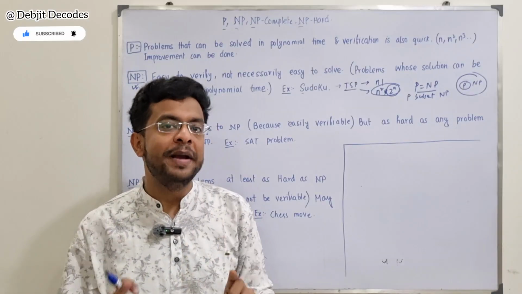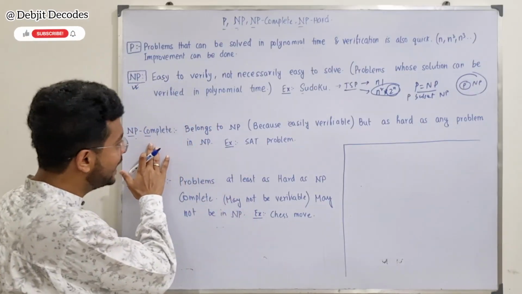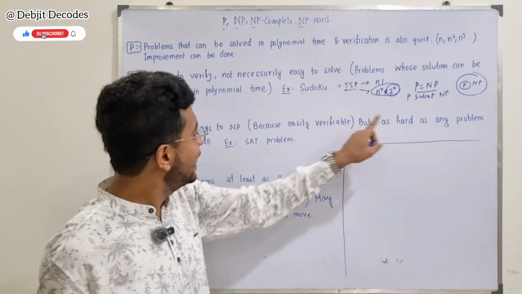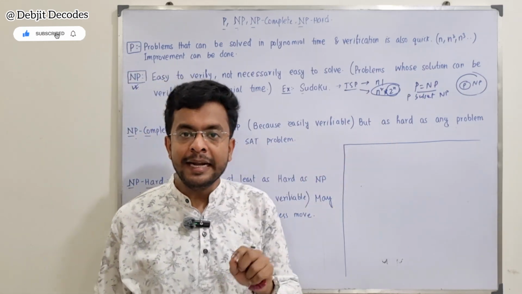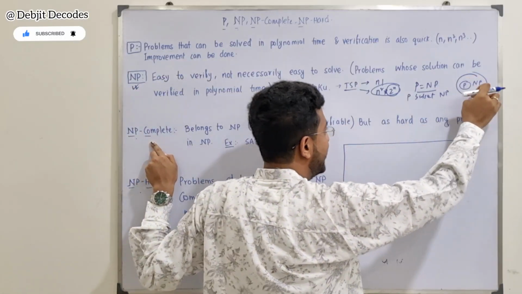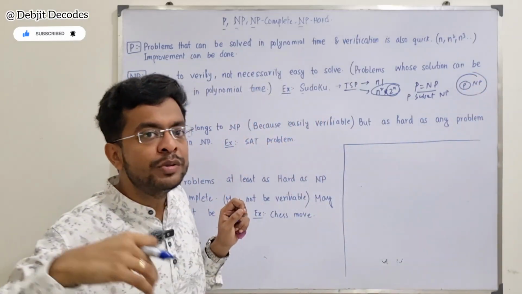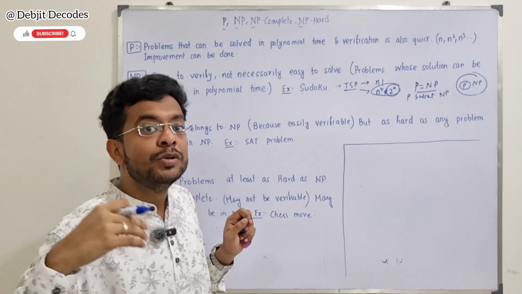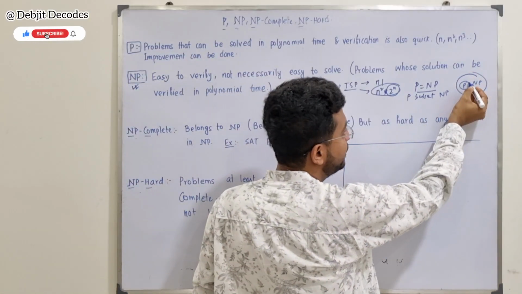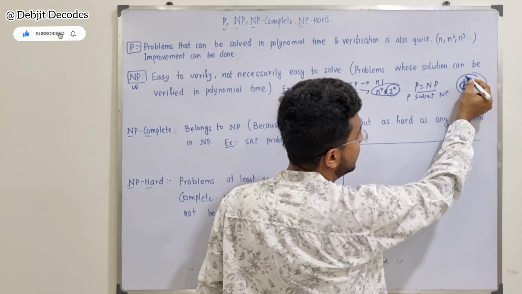What is the meaning? I am breaking it down. The NP complete definition is: these problems are as hard as any problem in NP. That is, this NP complete belongs to this NP, but it belongs to that certain part where those are the hardest NP problems. Because inside this NP, apart from this P, I am just removing this part. You can check this particular thing.